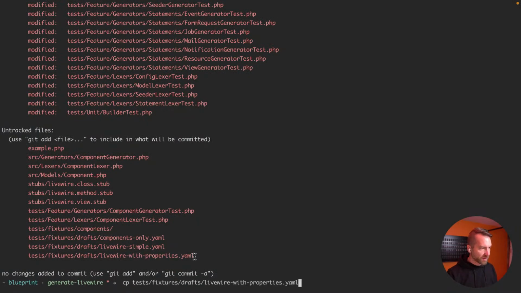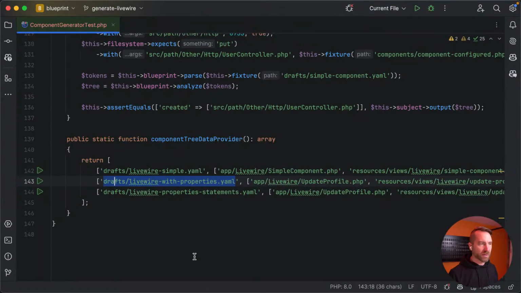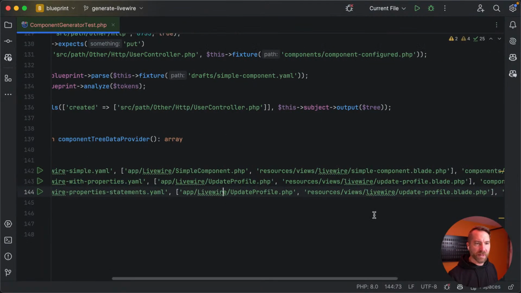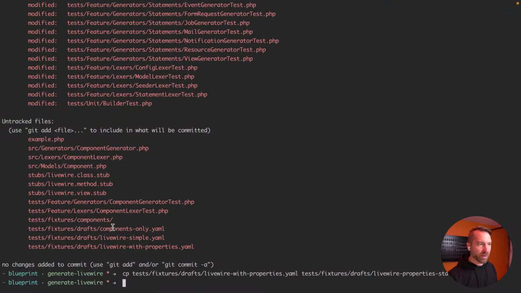Let's copy that to Livewire properties statements, what do we call this? It's kind of a weird name, but anyway, let's keep going. And then component properties statements, we'll copy the same thing. So let's go into this, copy that. What do we call this?